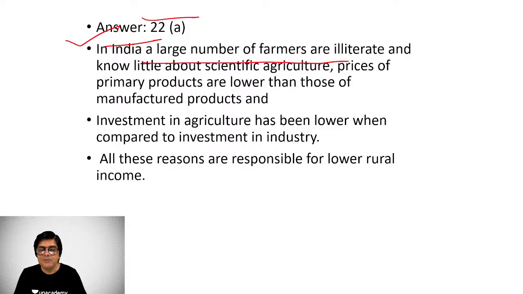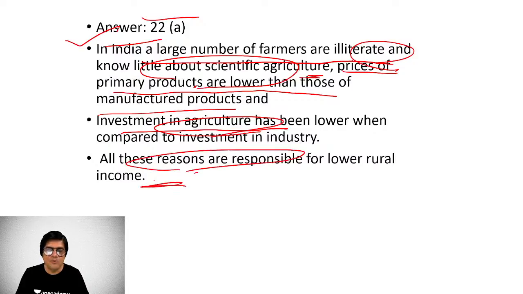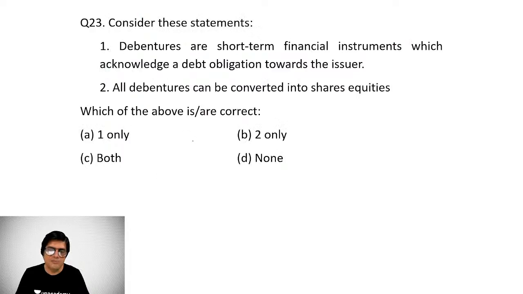India जैसा हम जानते हैं farmers are illiterate है, they know very little about scientific agriculture. वो scientific agriculture से काफी revolution हो सकता है. Great farming techniques are available, right? But people do not know them. Most of the farmers do not know them. तो गवर्नमेंट को ये एजुकेशन प्रोग्राम जो है वो लार्ज स्केल पे लॉन्च करना चाहिए. प्राइसेस ऑफ प्राइमरी प्रोडक्ट्स आर लोअर देन दोज ऑफ मैन्युफैक्चर्ड प्रोडक्ट्स. ये एक फैक्ट है. इन्वेस्टमेंट इन एग्रीकल्चर इज वेरी लो and these reasons are responsible for lower rural incomes.